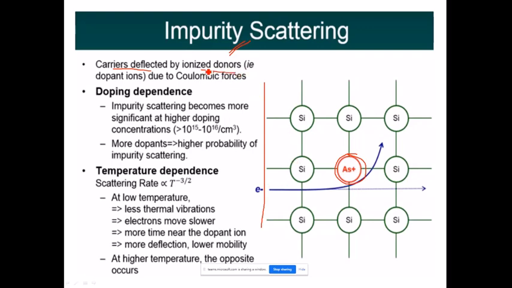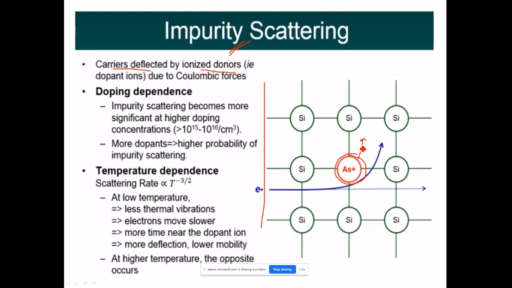Now, what do you mean by ionized donors? So, arsenic. What has arsenic done? Arsenic was having an extra electron, a valence electron. It is pentavalent. So what it will do is give the electron to the silicon crystal here.